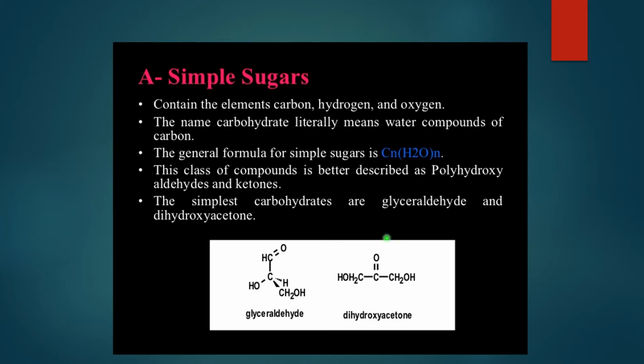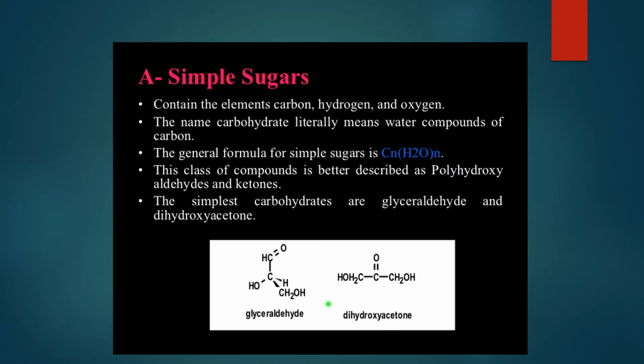These also represent the types of sugars, and they are polyhydroxy, that is, made up of a large number of OH groups. You can see one OH group here, a second OH group here. These are simple carbohydrates shown in front of you: one is glyceraldehyde, the other is dihydroxyacetone.